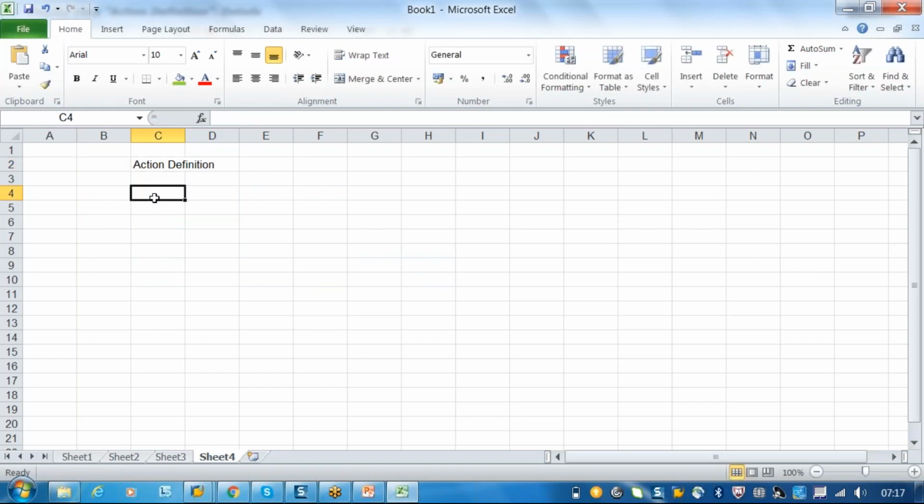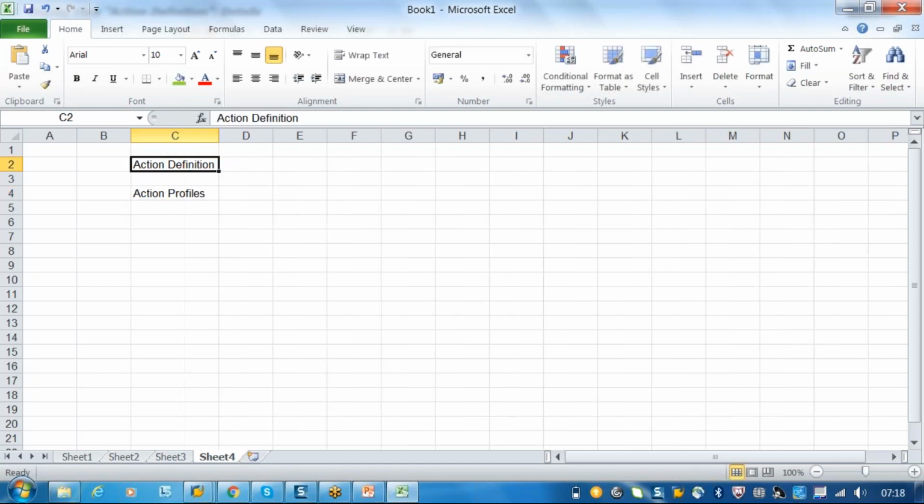Action definitions, action profiles. Action definitions are at country level: what is the process you are doing. For example, you are doing it for Germany, what is the process? Are you doing export or import? That is the action profile.